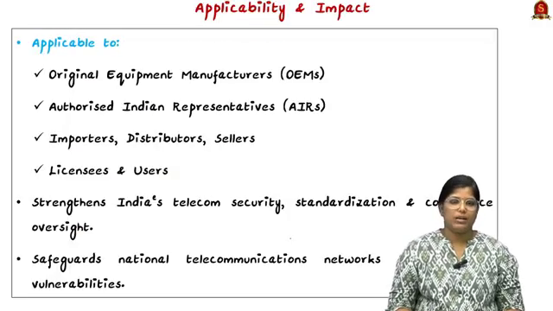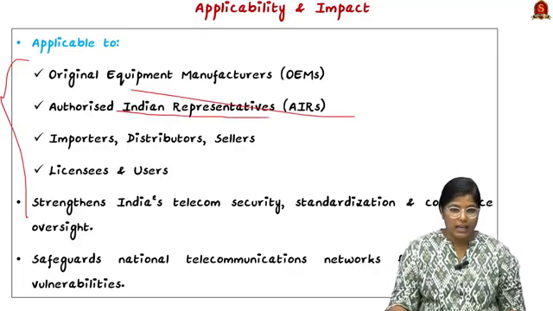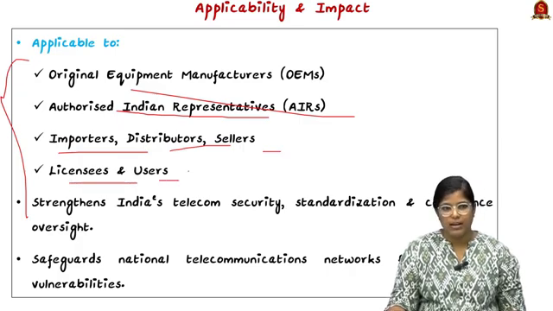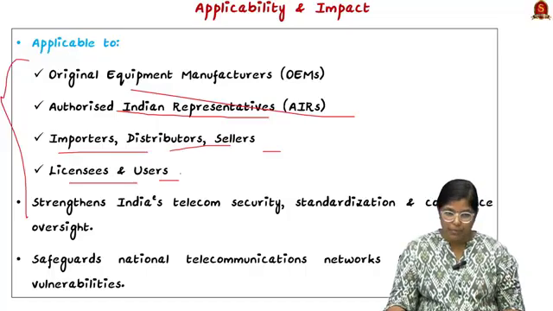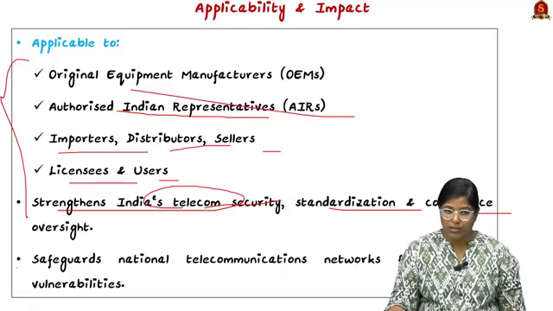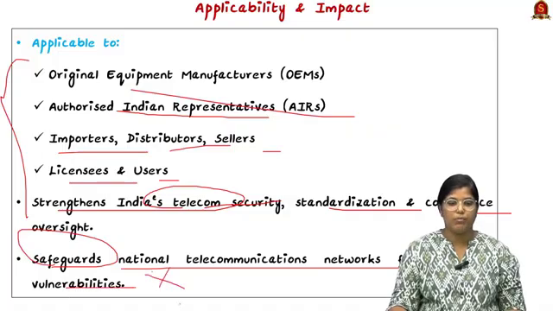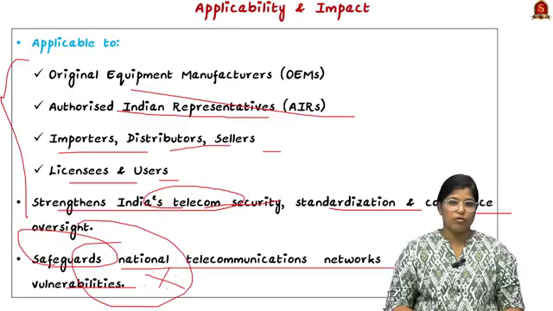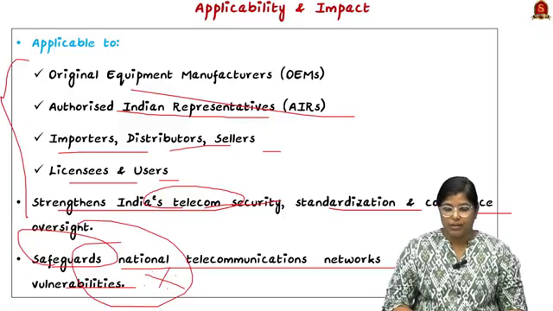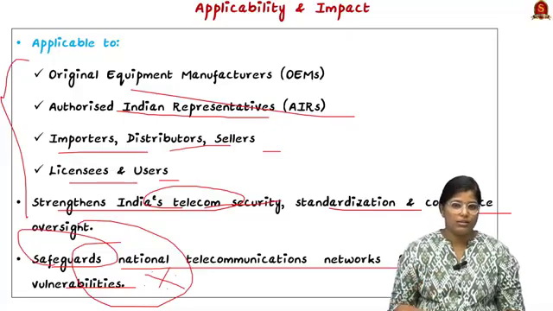Now moving on, we shall see the applicability. It will apply to original equipment manufacturers, authorized Indian representatives, importers, distributors, sellers, as well as licensors and users. For all of them, these rules will be applicable, and it will strengthen India's telecommunication security, standardization and compliance oversight, and safeguard the nation's telecommunication network from security vulnerabilities. This is a very important thing. Currently, we could see a lot of data breaches, particularly due to telecommunication devices, and that is why these rules have been brought in, considering all the drawbacks.